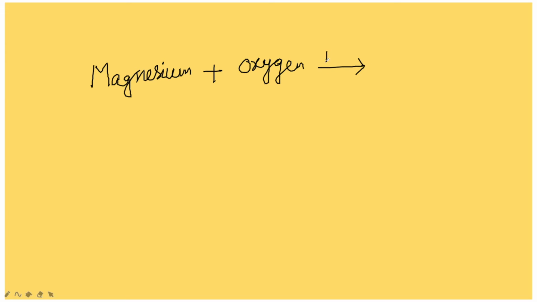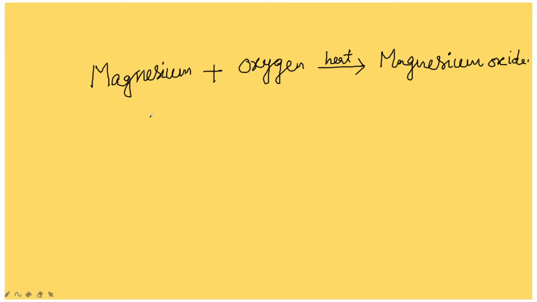So what are reactants and what are products? The substances which take part in the chemical reaction are called reactants. So what are the reactants in the reaction I just told you? Magnesium, which is in the form of ribbon, and the next one is oxygen. When it is heated, what is formed here? Magnesium oxide. What is formed? Magnesium oxide.